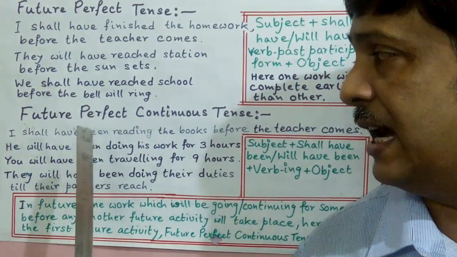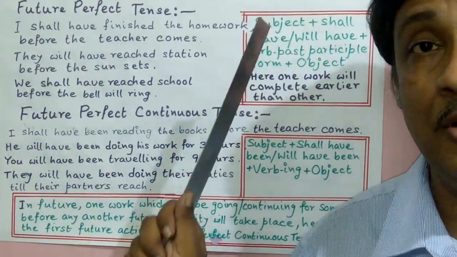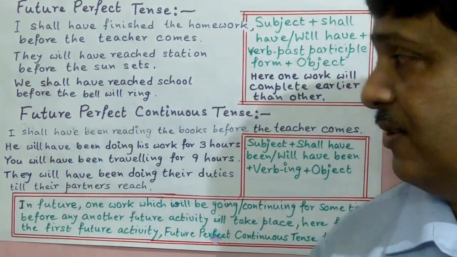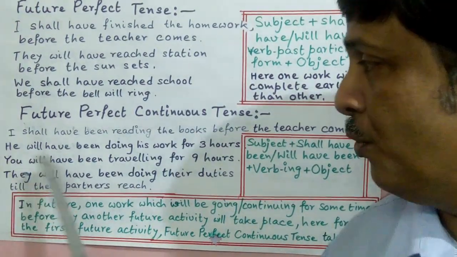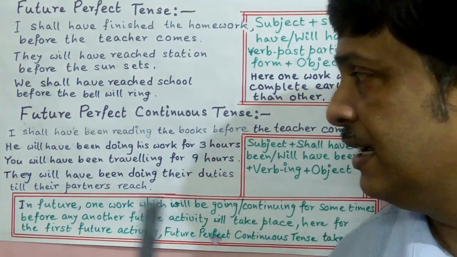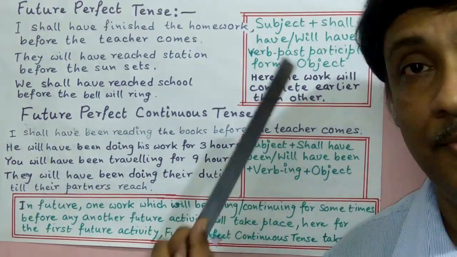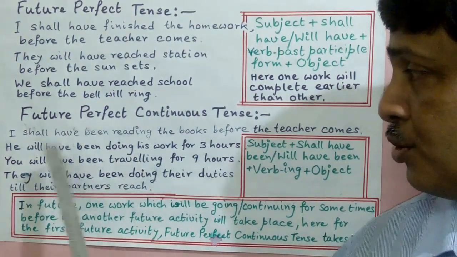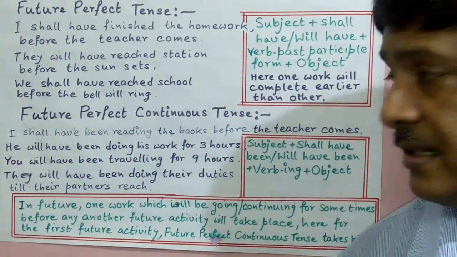It means two activities are there. Between the two activities, one activity is taking some time to complete before the other activity. So here future perfect continuous tense is used. He will have been doing his work for 3 hours. Here for his work he is taking some time, that is for 3 hours. So here also we use future perfect continuous tense.